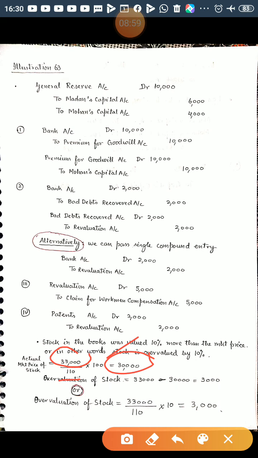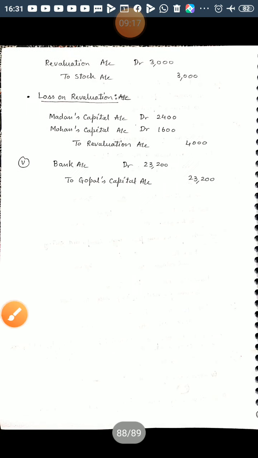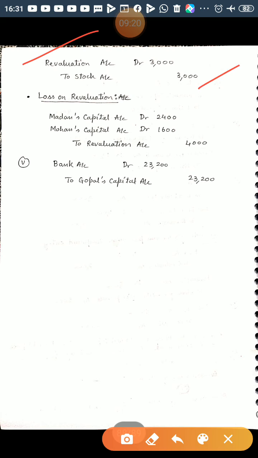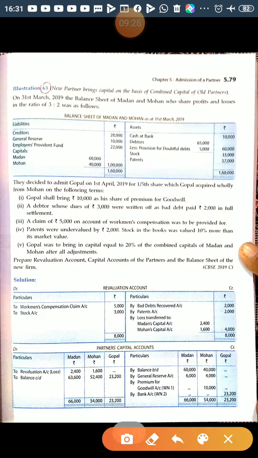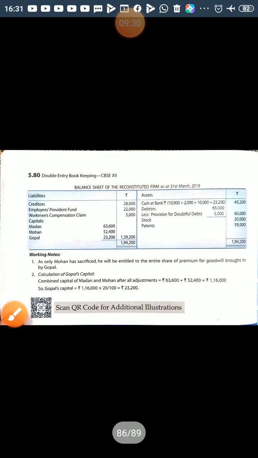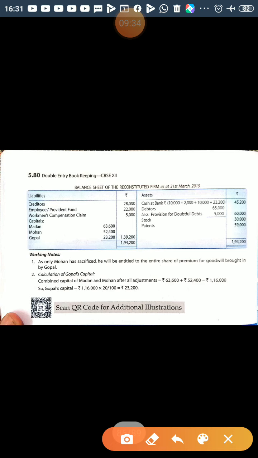So we have to reduce. To find out the overvaluation, 33,000 present value minus 30,000, that is the market price at present. So 3,000 should be reduced for the stock. So the journal entry is revaluation account debited to stock, and stock will be shown on the debit side, stock 3,000, and in the balance sheet stock will be reduced by 3,000. Now it will be 30,000, right?